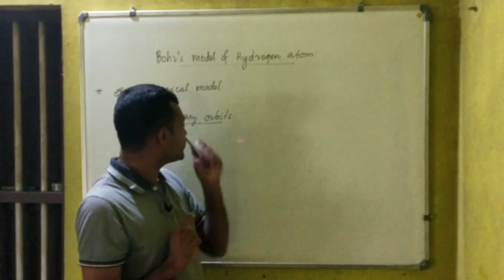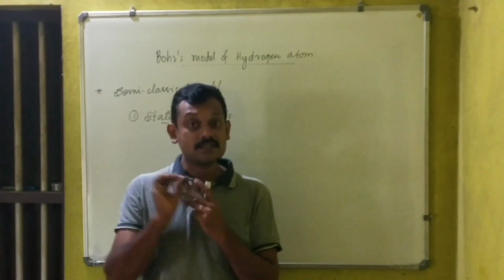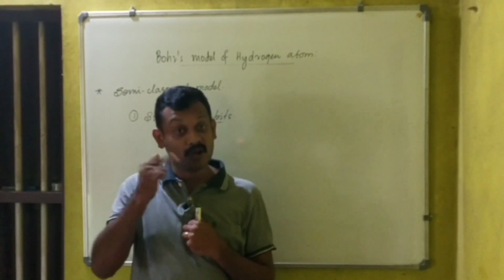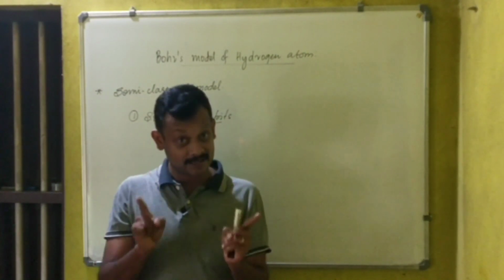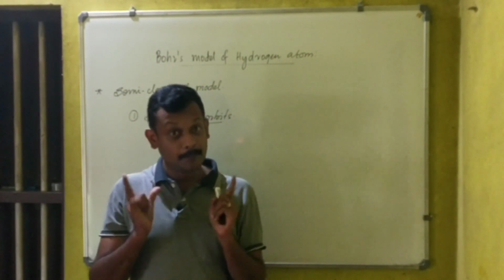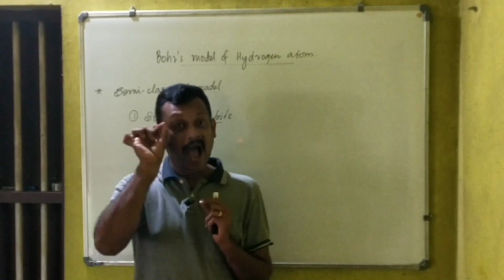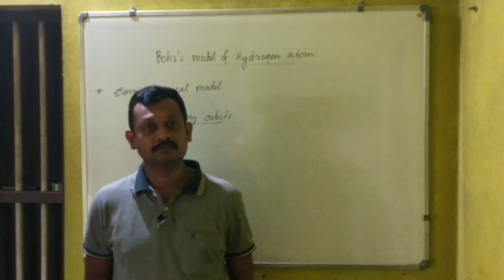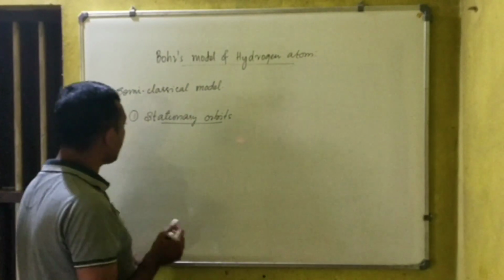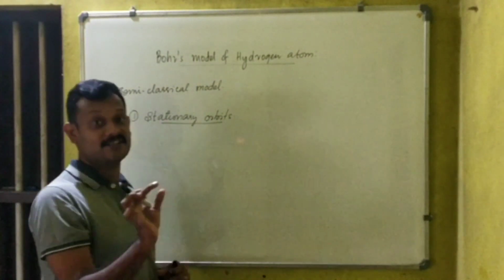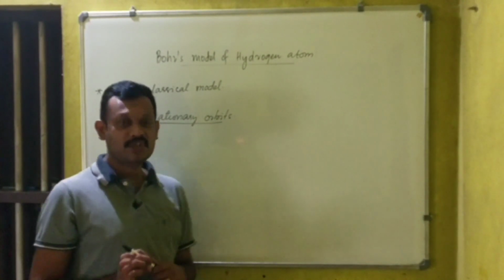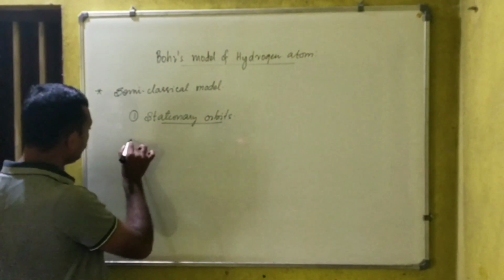That is what a stationary orbit is. Electrons are made to move around the nucleus in circular paths of fixed energy, and those orbits are called stationary orbits. So electrons will move around the nucleus with fixed energy in circular orbits called stationary orbits. That is point number 1.